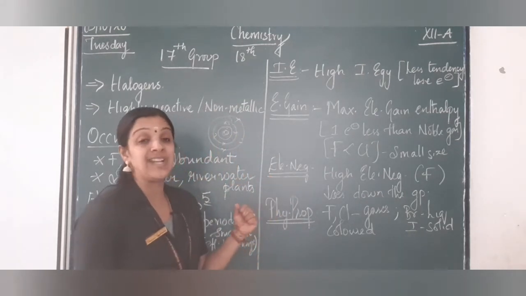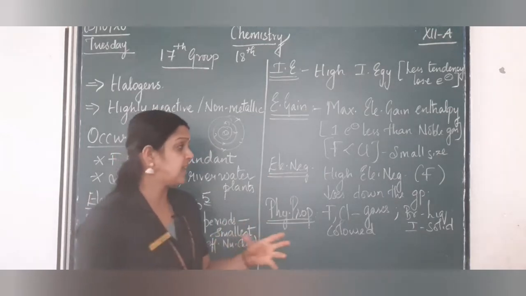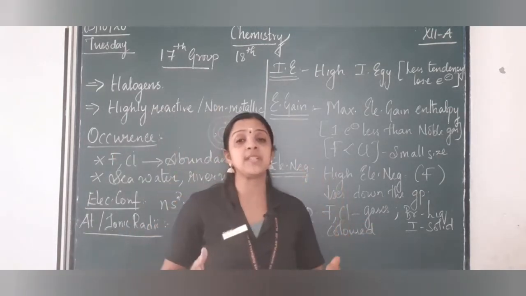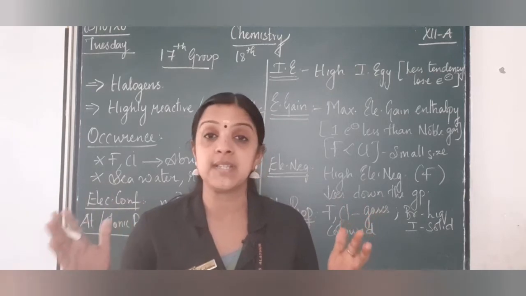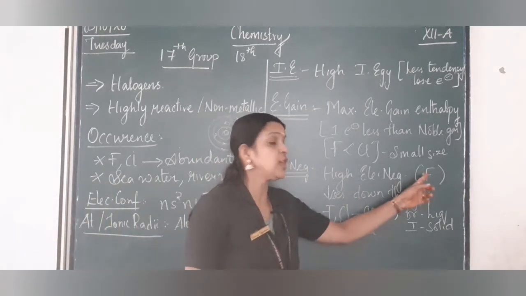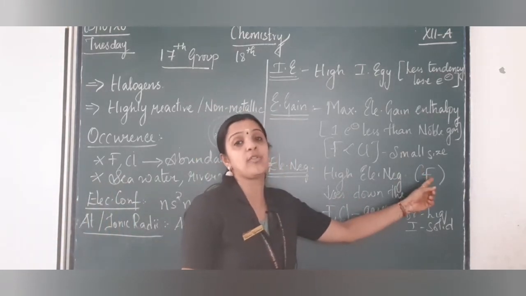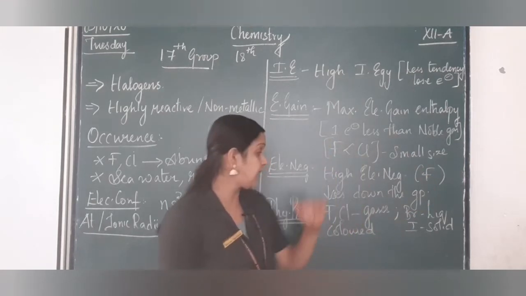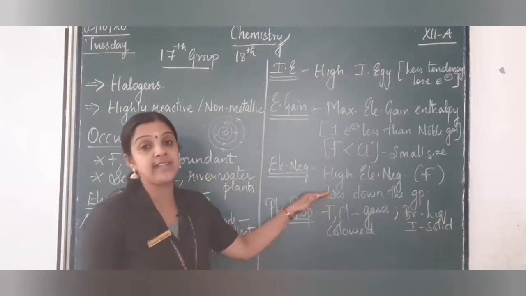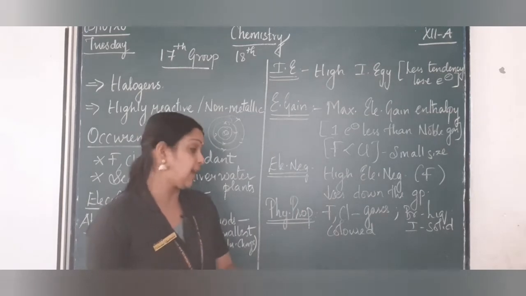And when we come to electronegativity, again we know the 17th group elements are the most electronegative elements in the periodic table, out of which fluorine is the most electronegative element in the whole periodic table, and that electronegativity decreases when we go down the group.